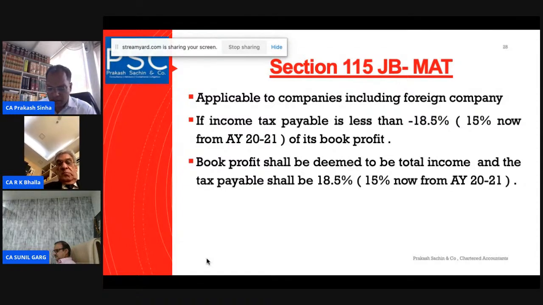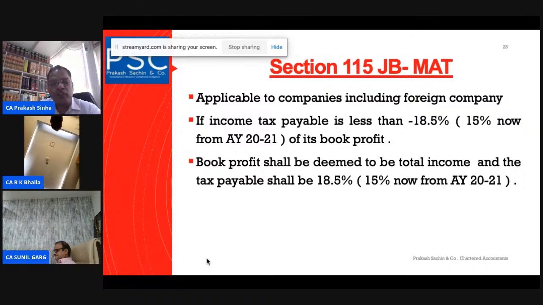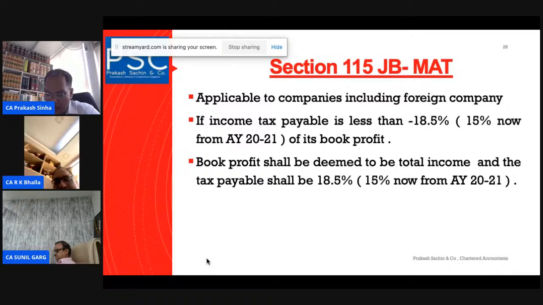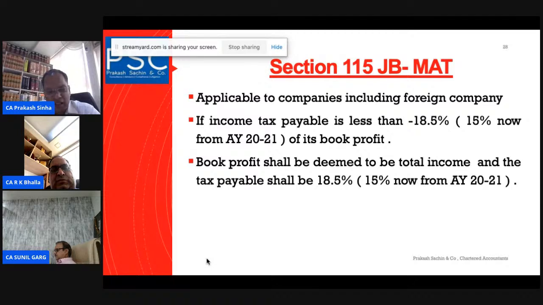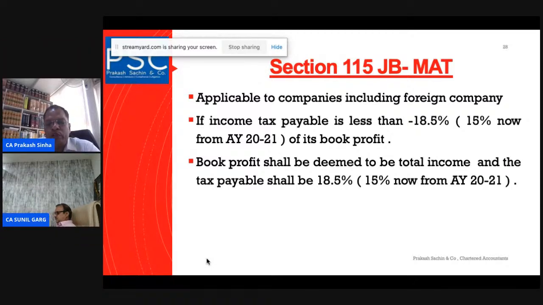For the non-resident, there is a difference here. 5(2) says subject to the provisions of this Act. Section 5 also starts with the words subject to the provisions of this Act. This means there are certain provisions which will supersede section 5. How do we understand this part?